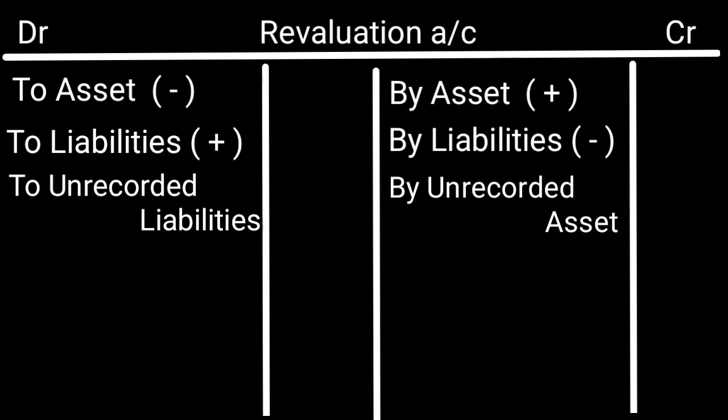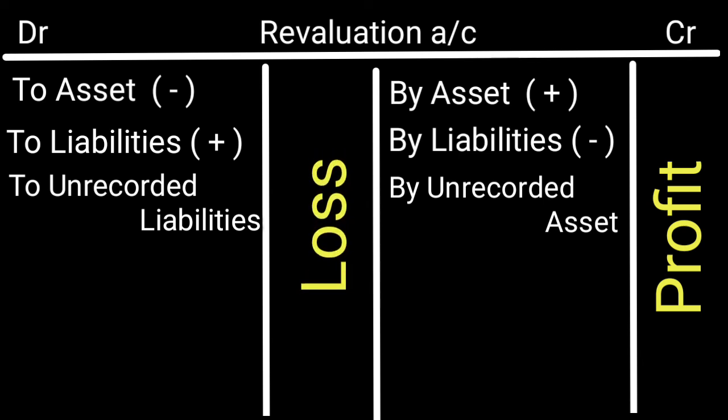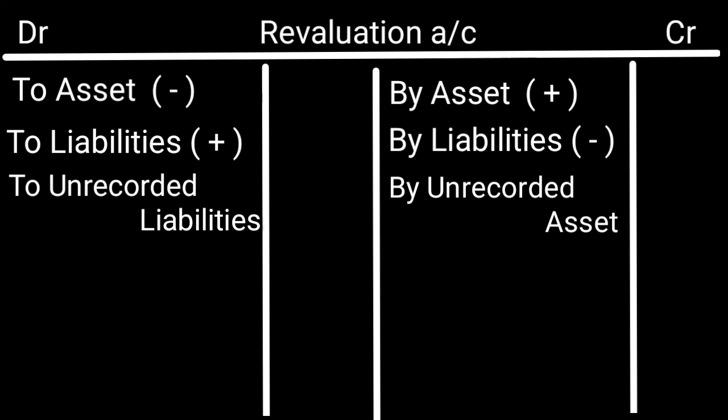And when unrecorded liabilities are there, we will debit in the revaluation account. Right? That means, if our profit is increasing, we will credit in the revaluation account. And if our profit is decreasing or loss is increasing, we will debit in the revaluation account. Okay, the credit side is the profit side and debit side is the loss side.